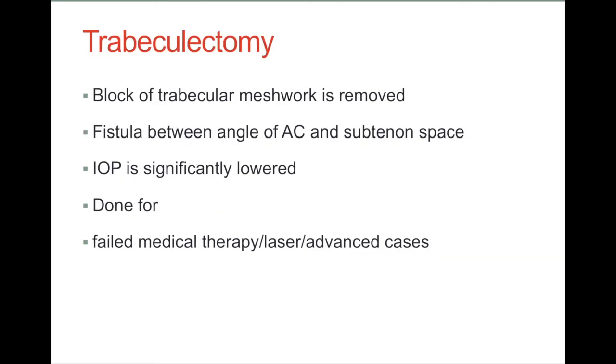Coming to the surgical therapy, that is trabeculectomy. Block of trabecular meshwork is removed by surgery and a fistula between the angle of anterior chamber and subtenon space is created. Intraocular pressure is significantly lowered and it is done for failed medical therapy, laser, or in advanced cases of open angle glaucoma.